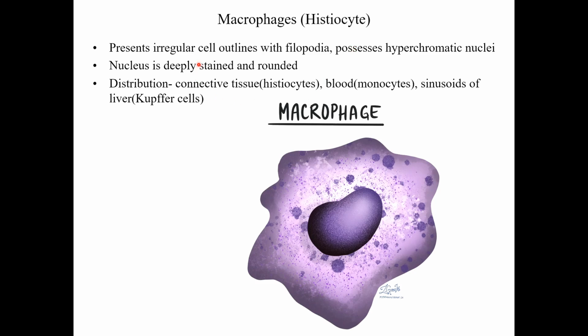Macrophages have an irregular cell outline with small projections which are called filopodia. They have highly stained hypochromatic nuclei. The nucleus is usually round in shape and is distributed in the connective tissue. In general connective tissue, it is called histiocyte. In blood, it is called monocyte, whereas in the sinusoids of the liver, it is called Kupffer cells.